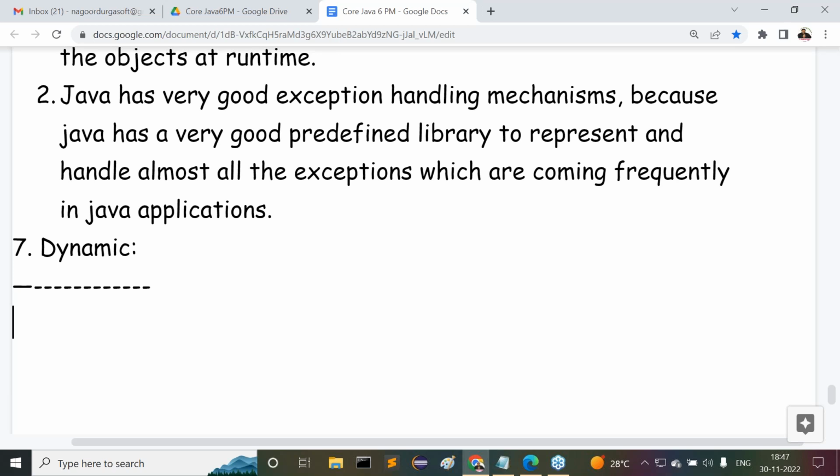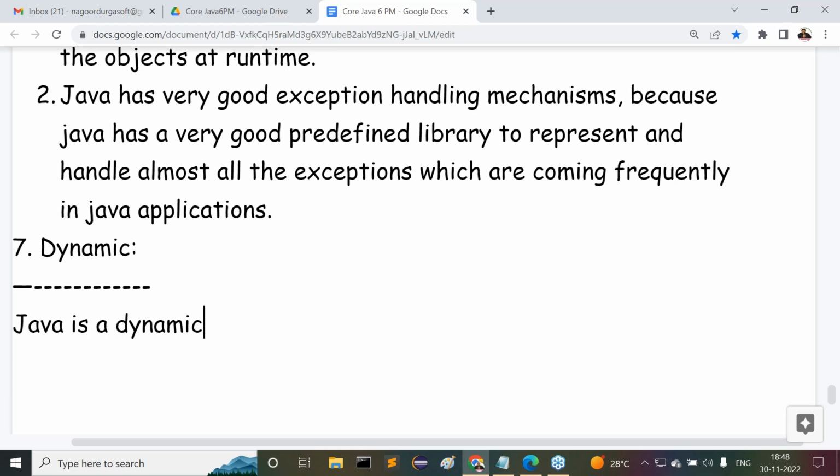But here the point is, Java is a dynamic programming language. Why? Because in Java applications, memory will be allocated for the data at what time? Runtime, not at compilation time. Due to that reason, we can understand Java is a dynamic programming language. Simple point.